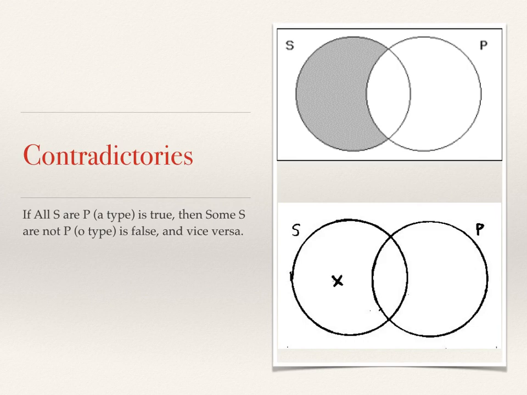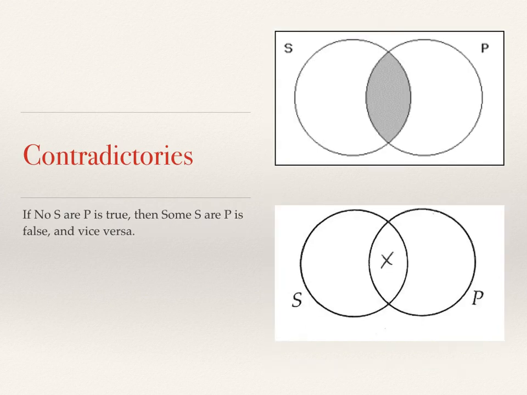If we look at the top right, that's the all S are P. That means that there are no S that are not P. So that's why it's empty in the left section here. That's why it's shaded. But if you look down at the bottom drawing, there is something in there. So you can see that those are the opposite. One has nothing there, the other one has something there. So you can visualize the contradiction here.